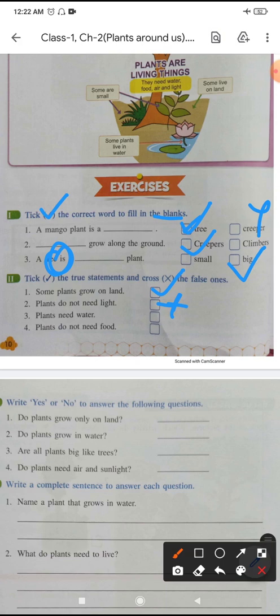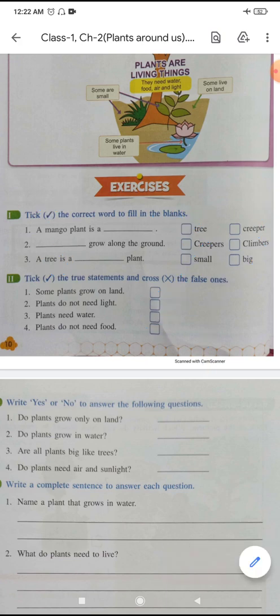Next, plants need water. Obviously they need water, that's why we water the plants twice a day, in the morning and in the evening. So plants need water as we need water. Plants do not need food. Wrong. Obviously they need food because plants are living things. They also need food for growth.